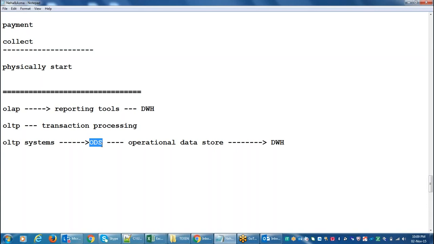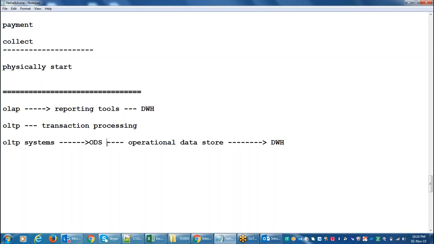So it's an operational data store. All this operational transactional data, they are loading into the ODS system. Here in the ODS, they will keep that information for maybe 6 months to 9 months, or 6 months to 1 year, maximum. After that, if you want to maintain the history, we need a